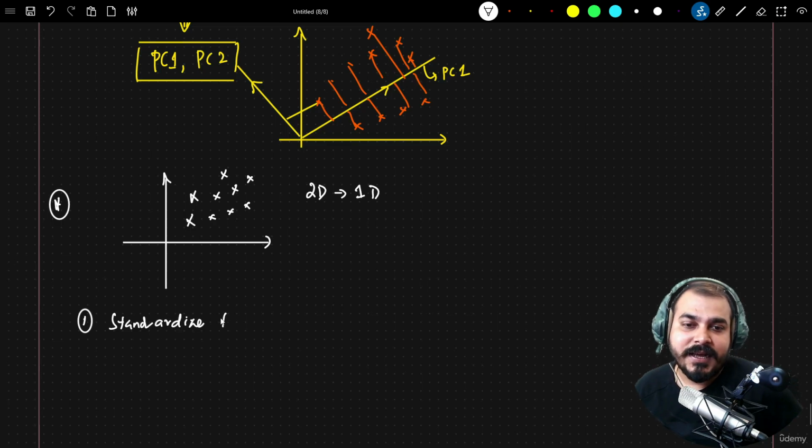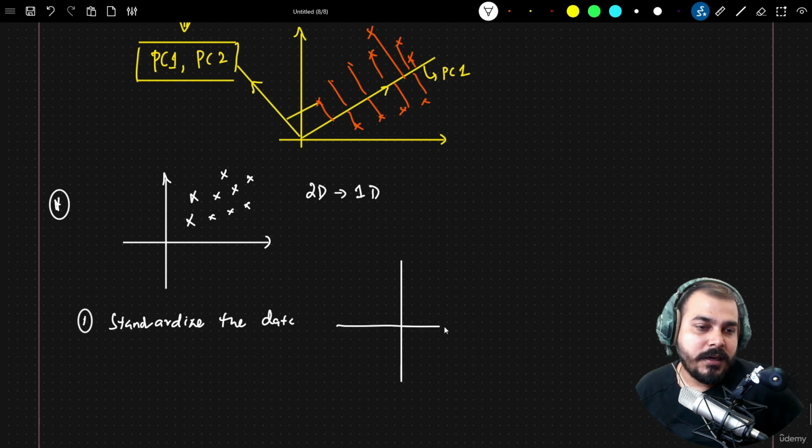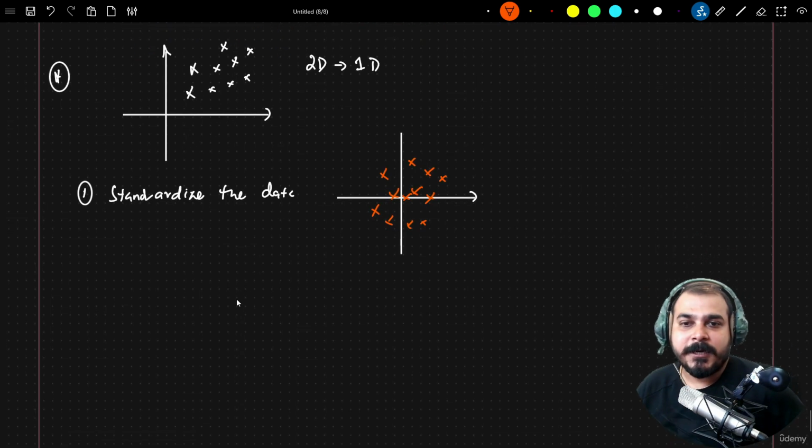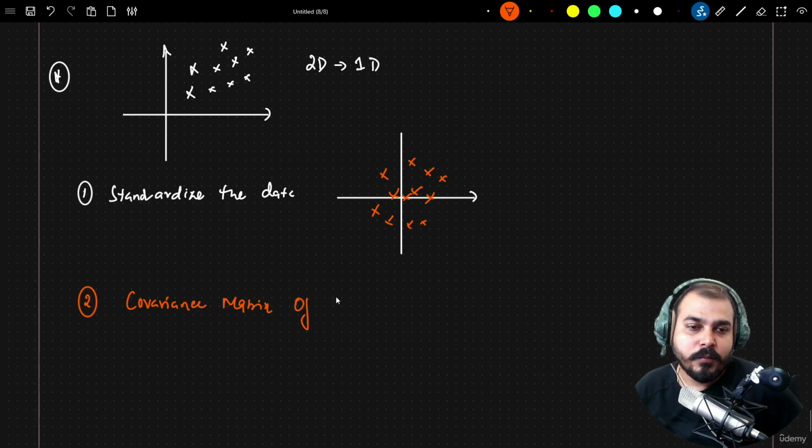Once I standardize this data, all these data points will be zero centered. Let's say these are my data points that I've got zero centered. After this, the second step is that we find the covariance matrix of x and y.